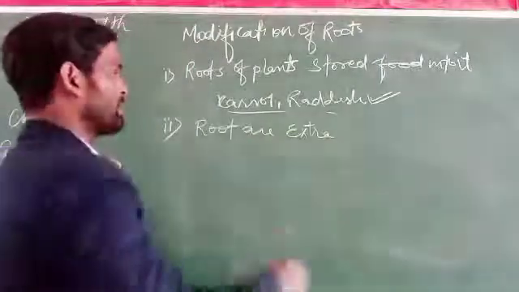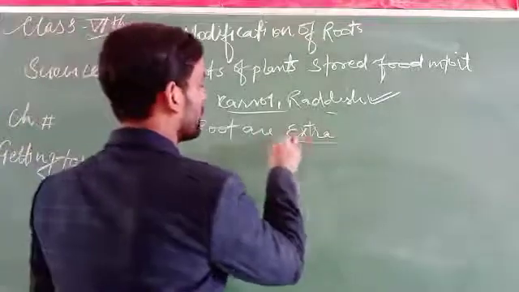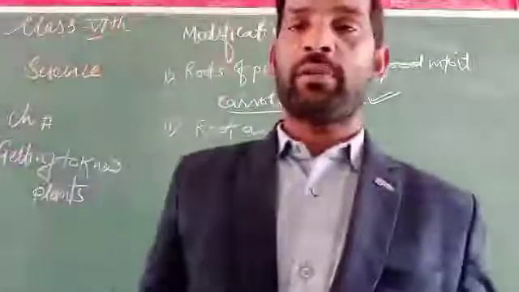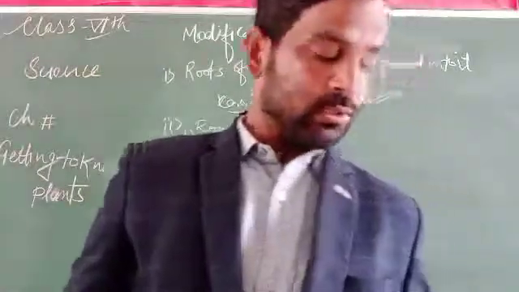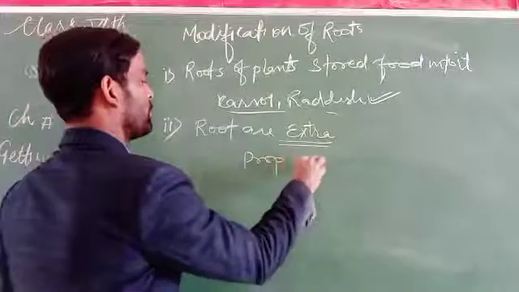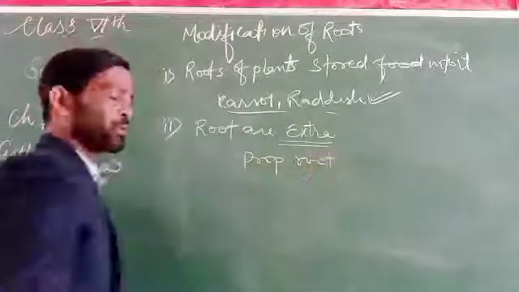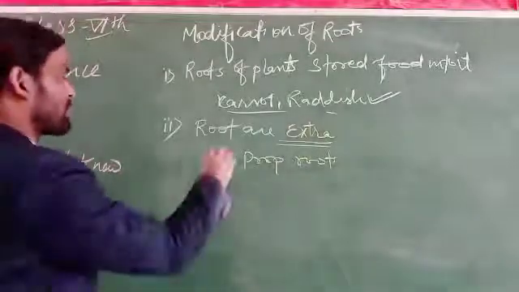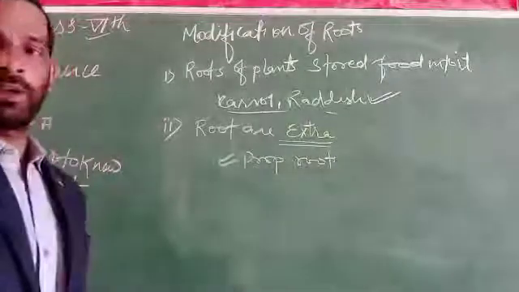That is another modification of a root. This root is called a prop root. What are these called? Prop roots. So the prop root is important for getting extra support to the plants.